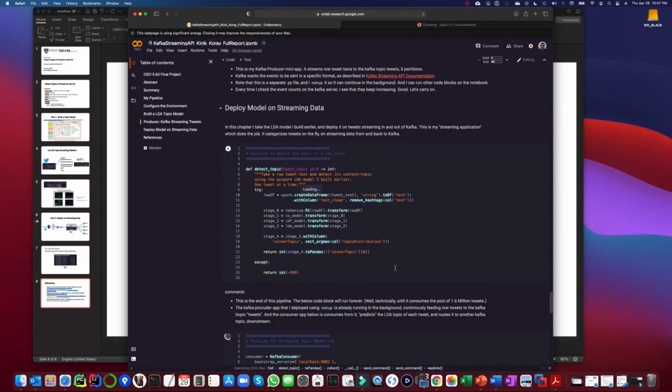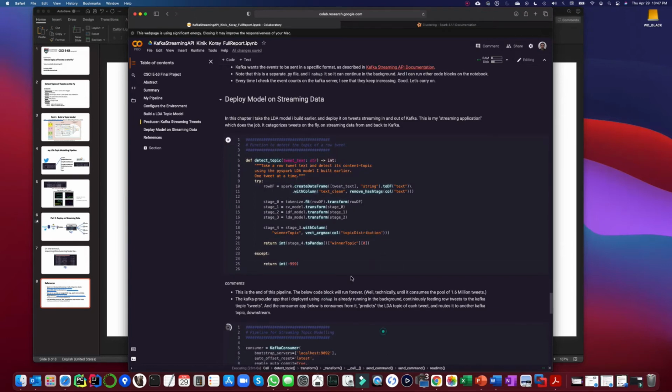So part number 2, this is the most important part of that project, in my opinion. There is a function here, as you see. This function takes raw tweet text as a string and spits out an integer. The job of this function is to label any text based on its topic. What it does, as you see, is first convert the raw text into a one-row Spark data frame and deploy the entire pipeline, which is already trained.